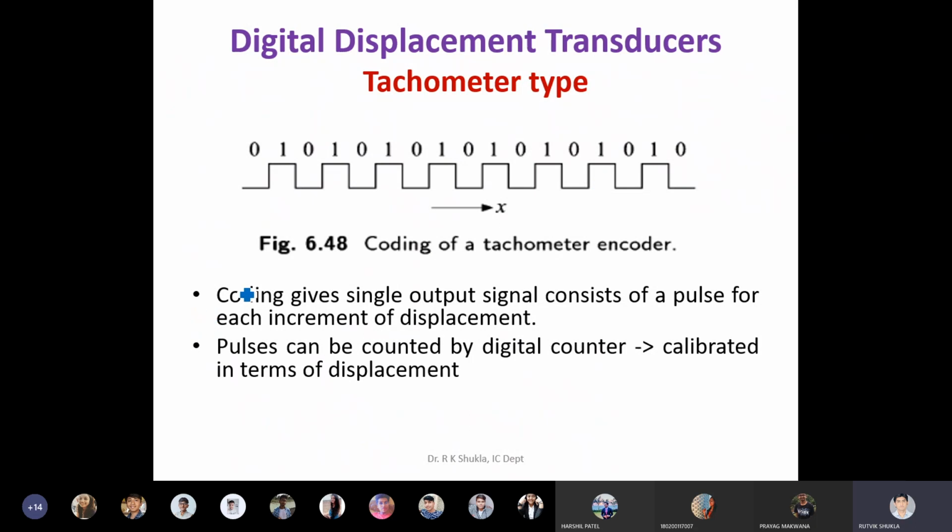As we have seen, coding generally gives a single output signal which consists of pulses for each increment of displacement. These pulses can be counted by the digital counter, and it can be calibrated in terms of the displacement.